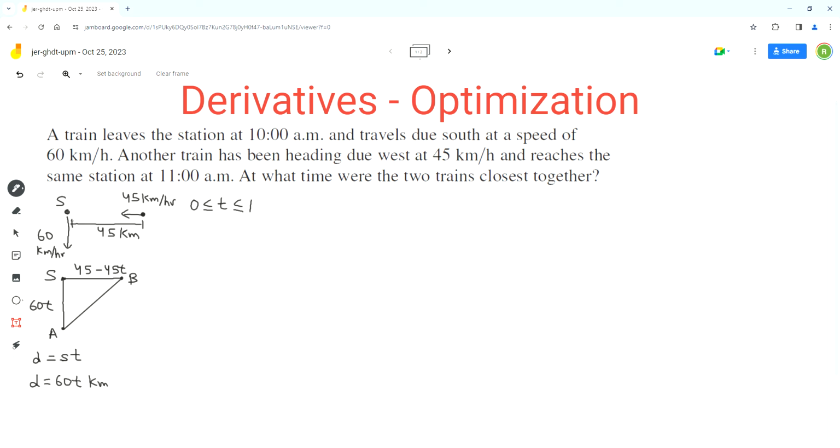And this is a right angle triangle because the west direction and south direction are perpendicular to each other. So now we can write an expression for the length of this side AB in this right angle triangle, and for that we can use the Pythagorean theorem. Let's assume the distance from A to B at time t hours after 10 a.m. is d. So as per the Pythagorean theorem, if you remember, c squared equals a squared plus b squared.